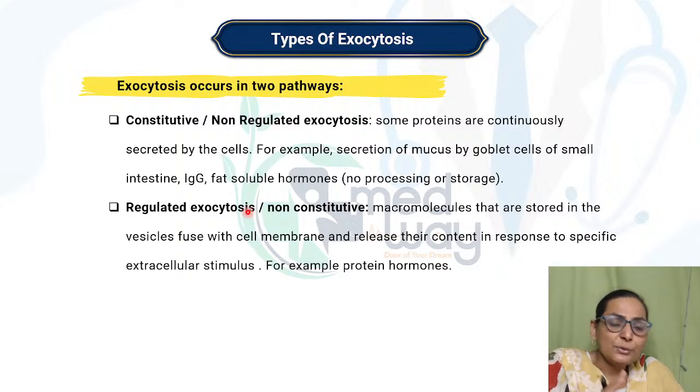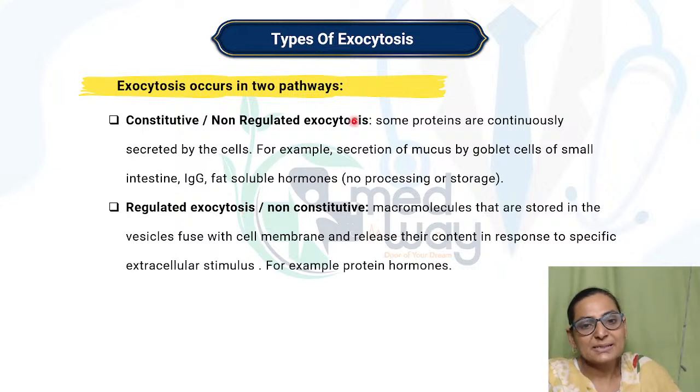Whereas non-regulated, they are continuously secreted. For example, the secretion of mucus by the goblet cells, or secretion of IgG, then the fat soluble hormones. No processing is required, but in regulated, processing is required.